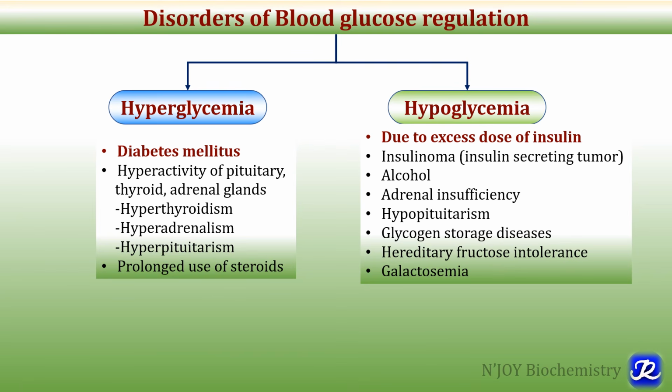So in today's video, we have discussed the regulation of blood glucose level and why it is significant, what are the various hormones which help in maintaining the balance of normal blood glucose concentration, what is the action of insulin, why it is called a hypoglycemic hormone, and what are the various hormones which are called hyperglycemic hormones and how they increase blood glucose level.